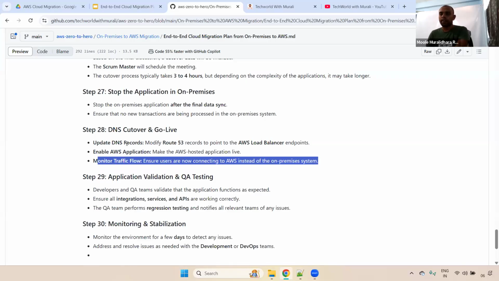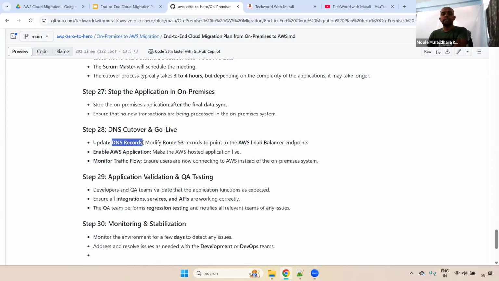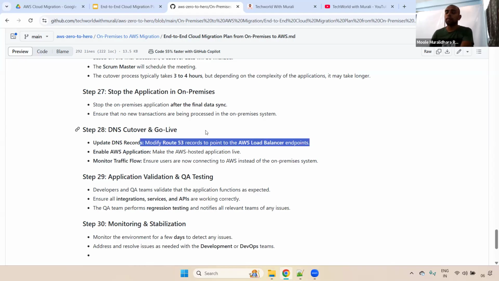And here you have to remember one thing about updating the DNS records. For example, if you migrated the records to the AWS side, AWS Route 53, that is well and good. Sometimes, in some projects during the migration, those records still exist only in on-prem. Then you need to update the load balancer in the on-premises record, from the existing on-premises load balancer to the AWS load balancer. You need to update that on the on-premises side. In case you are using Route 53, yes, you can go ahead and modify Route 53 directly. Understand, right? Fine. Step 28 is completed.